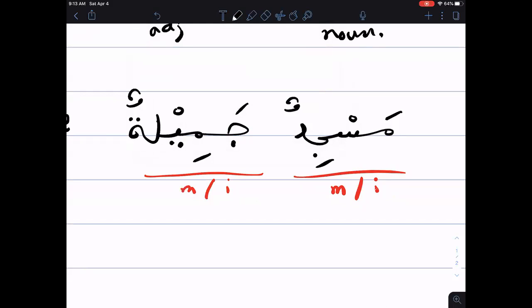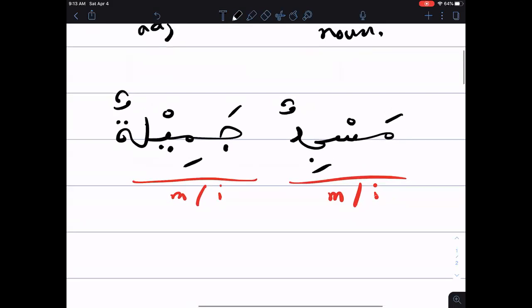Both of them mean beautiful. We say jamilun for a male, and jamilatun for a female. But here, because it's an adjective we're describing, we said the adjective copies everything from the noun. Because masjidun is masculine, we cannot use that version of the word, jamilatun.